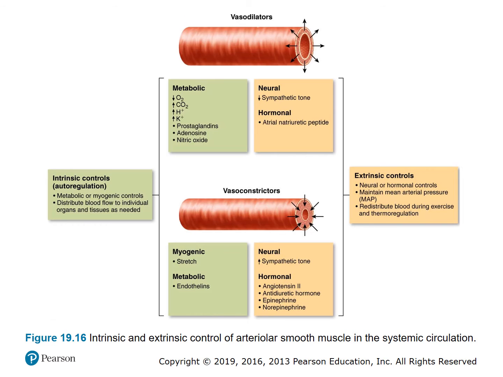In terms of vasoconstrictors: myogenic for stretch, so at the level of the muscles; metabolic with the release of endothelins; neural controls would be increasing the sympathetic tone; and hormonal will be increasing angiotensin II, antidiuretic hormone from the posterior pituitary, and epinephrine and norepinephrine from the adrenal medulla.